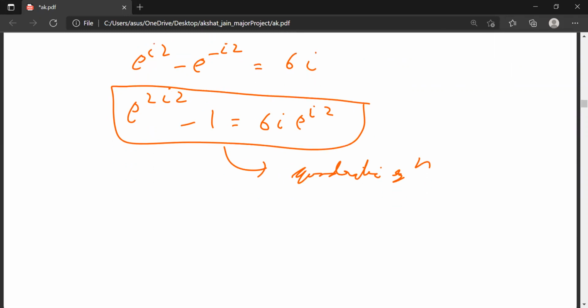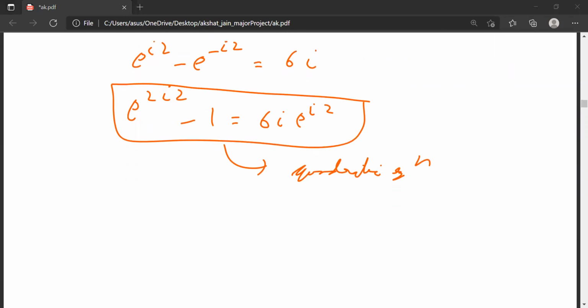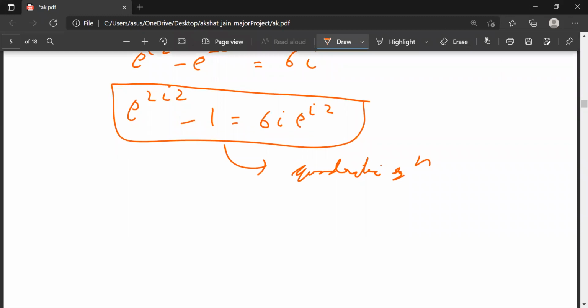So that is for today. This is the trigonometric and hyperbolic functions. In the next class, we will read about logarithm, general power, and principal logarithm functions, and these things. Okay, and then we will read about complex integration.